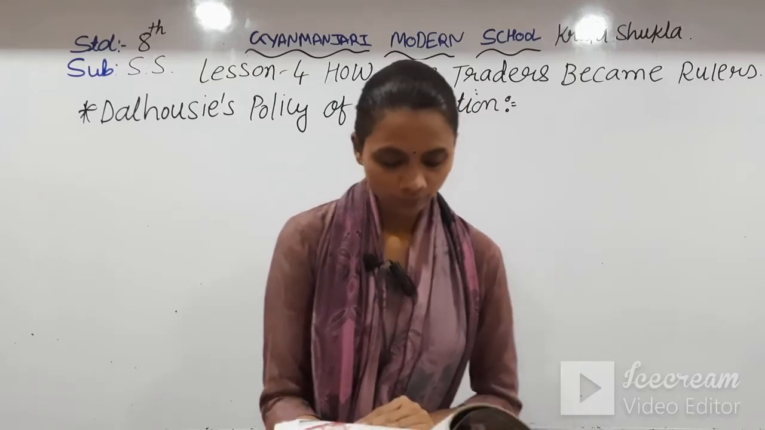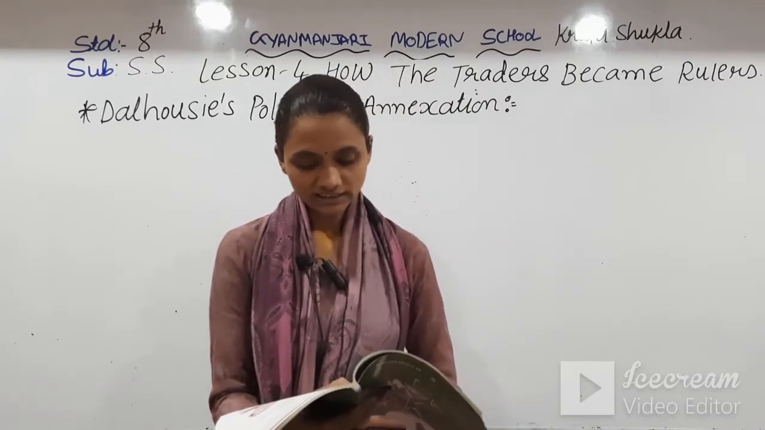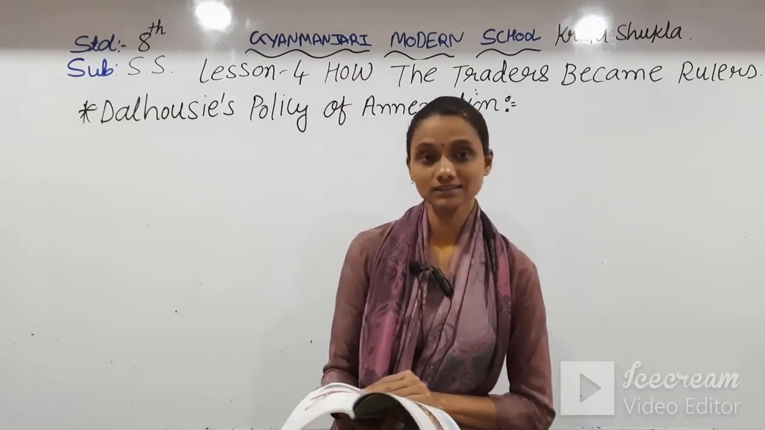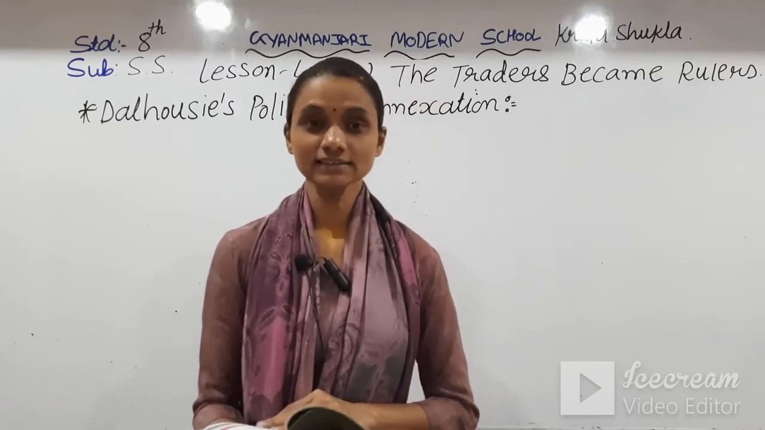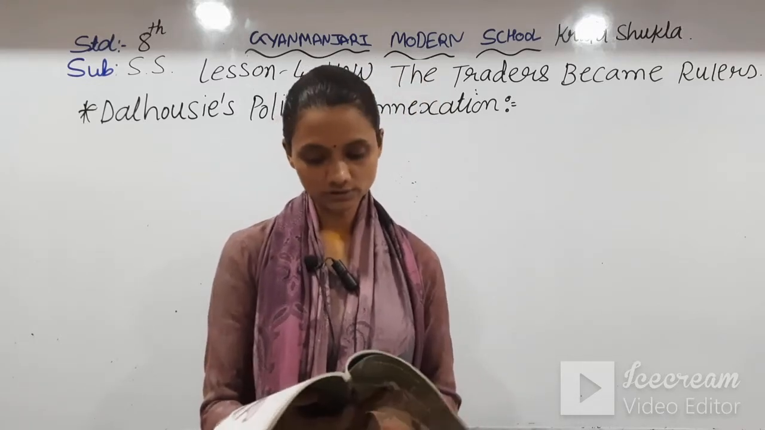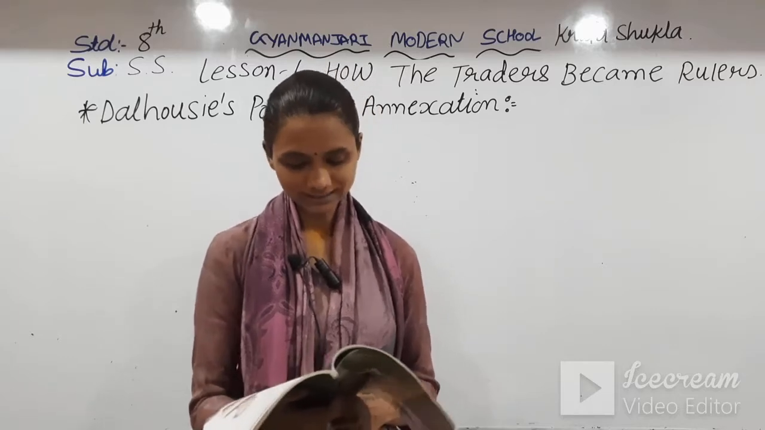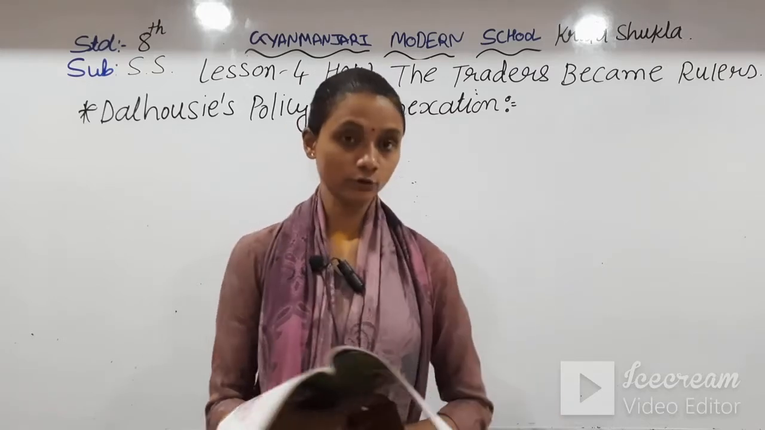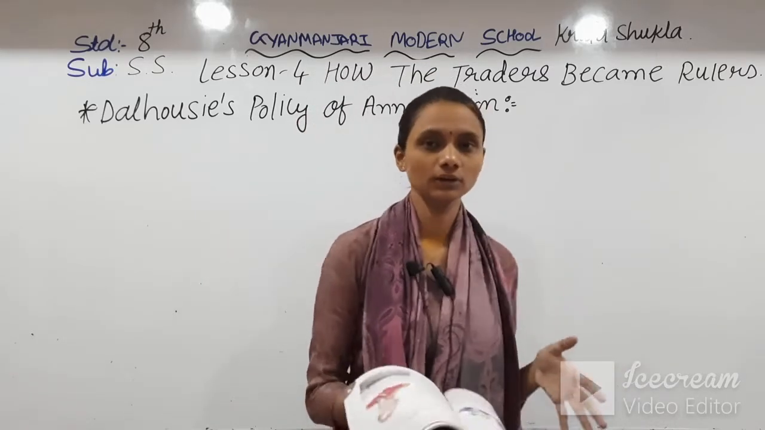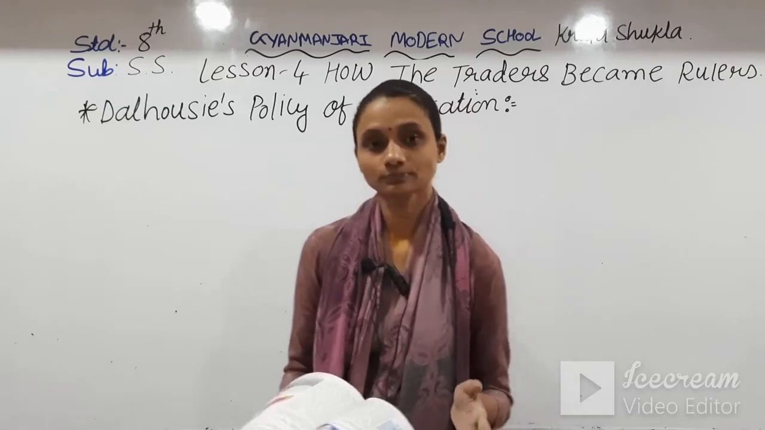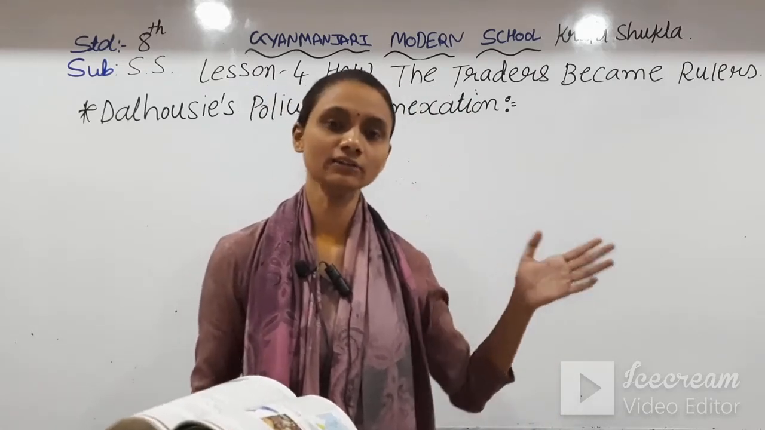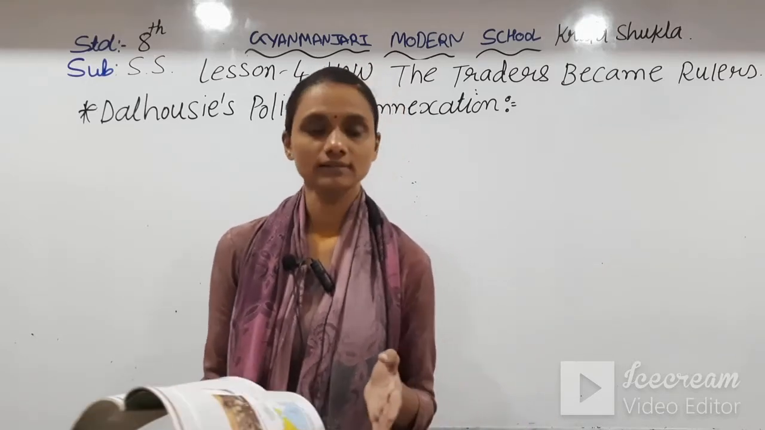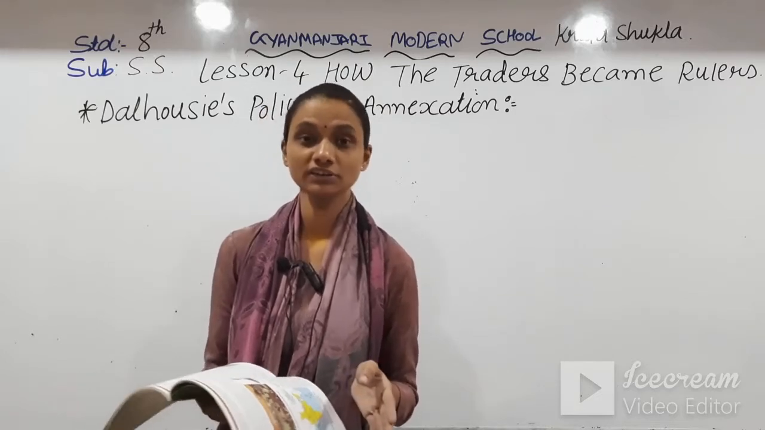The states that accepted the subsidiary alliance considered the British as their friends. So those states that accepted the subsidiary alliance became friends of the Britishers. Eventually, in the absence of internal or external threat, they became irresponsible and their administration started deteriorating. By joining the British subsidiary alliance, the British interference grew more and more, and they started feeling their administration deteriorating.